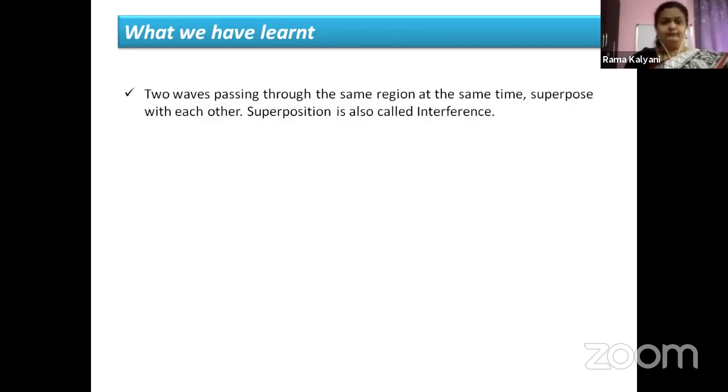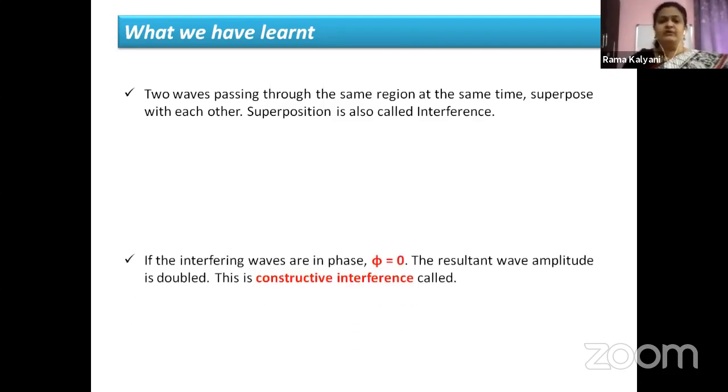Okay, children, that was the last thing we had discussed. Now we will see what we have learned today. We have seen two waves passing through the same region at the same time, and they superpose with each other. This is called superposition. It is also called interference.